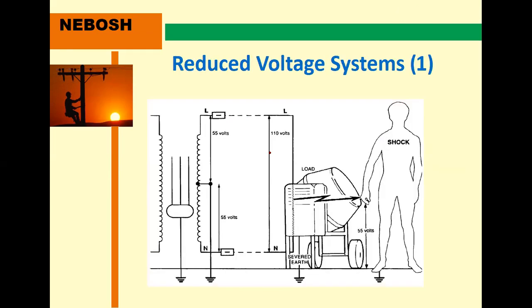Okay, this is the reduced voltage system, because this is one type of system. This is an electrical system, because this is the transformer. Okay, the transformer has a primary and this is the secondary. Outside also we have different transformers available. Also in the case of our charger, internally we have a small transformer. This type of transformer, this is the transformer.